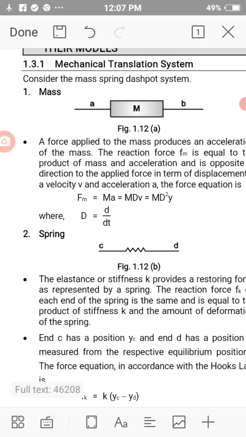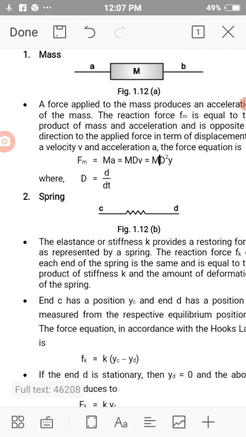d square y by dt square, where y is nothing but displacement. So force is nothing but mass into d square y by dt square. So acceleration is a second order derivative of displacement and it is a first order derivative of velocity. This is what a mass is.